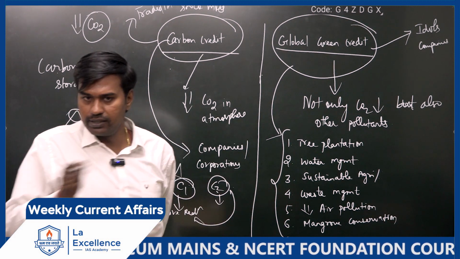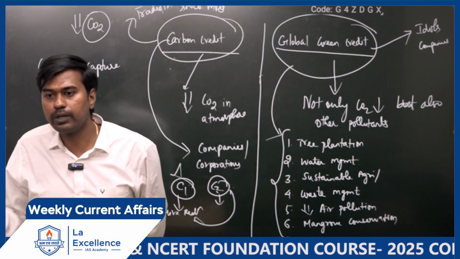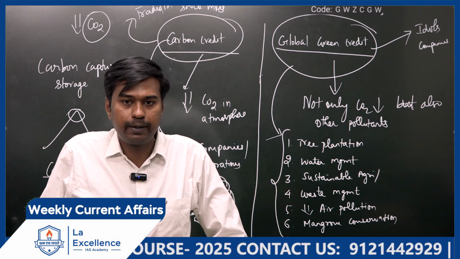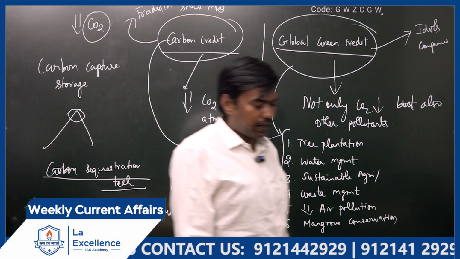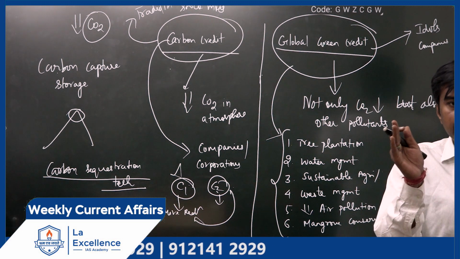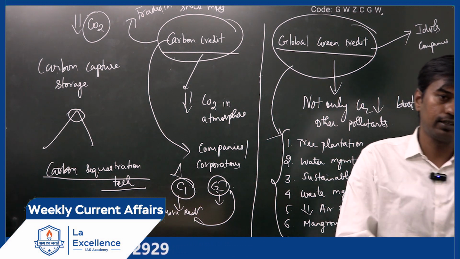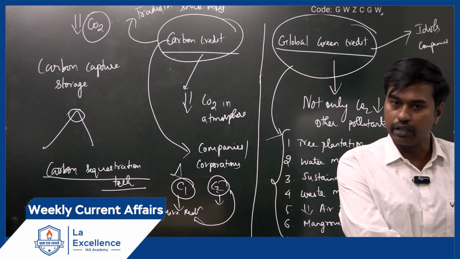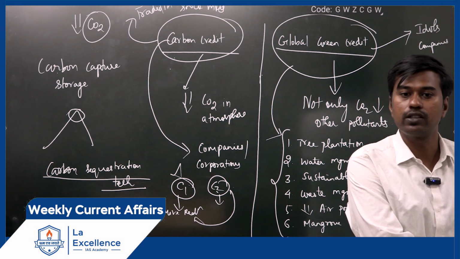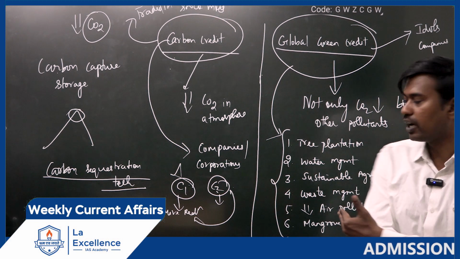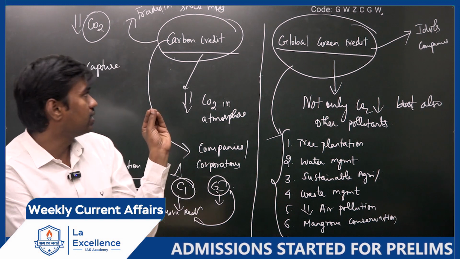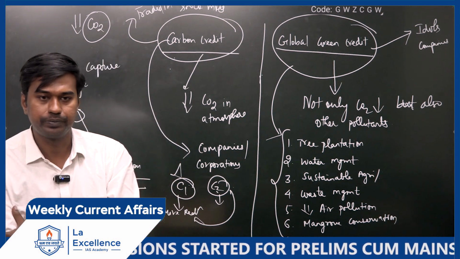Fine. So this is the basic difference between the carbon credit initiative and the global green credit scheme. Is it clear? In UPSC prelims, what I am expecting is they may confuse you with carbon credit and green credit, because of the basic differences. One is concentrating on groups, that is organizations, another is concentrating on individuals as well. One is concentrating only on carbon dioxide emission, another is focusing on other pollutants as well, and they are also talking about how it can be done. Is it clear up to this? Yes. So this is the basics behind the global green credit scheme or initiative. Is it clear? Next one.